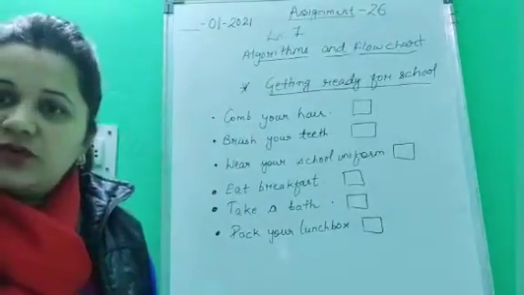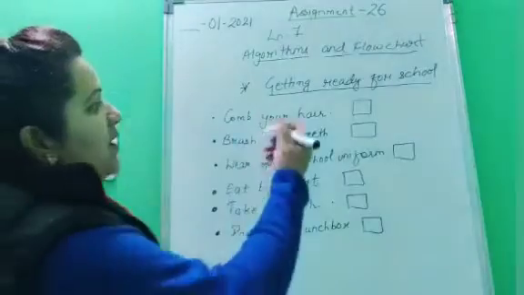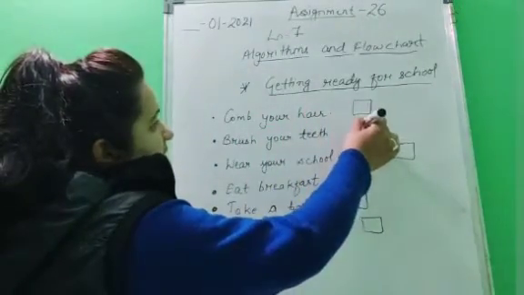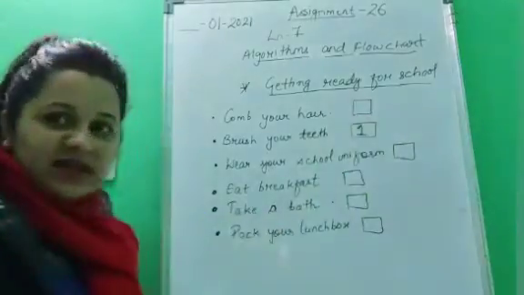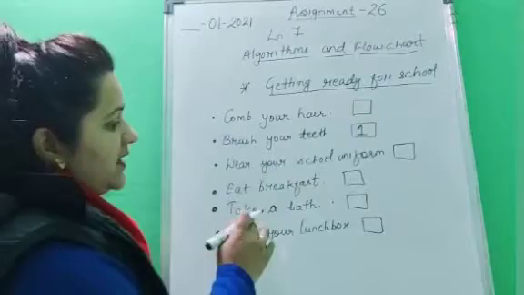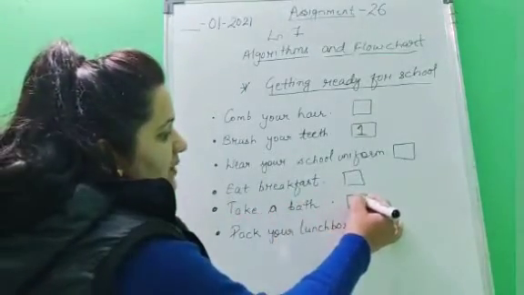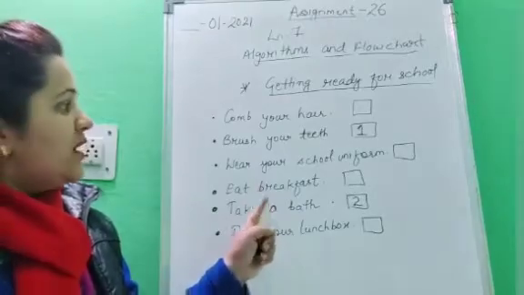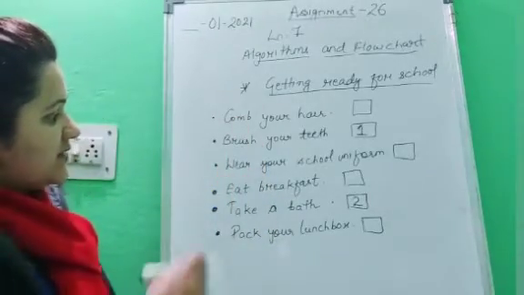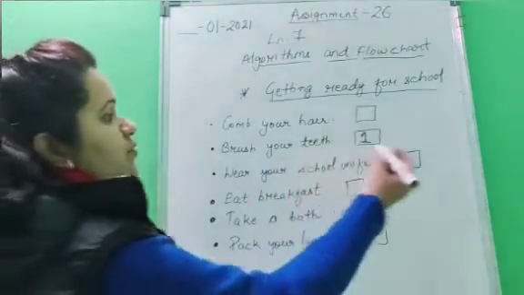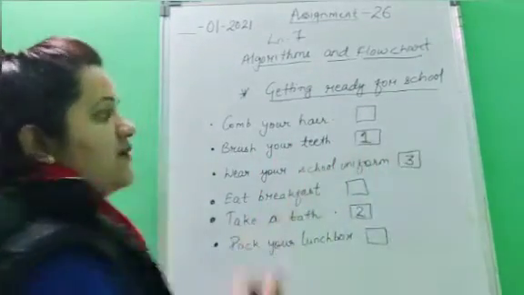Obviously, when you wake up, you will brush your teeth first. So this one is the first step, that you will brush your teeth. After brushing your teeth, what would be the next step? Next step would be you would take a bath. So this would be step number 2. Now what would be the third step? After taking a bath, you would wear your school uniform.